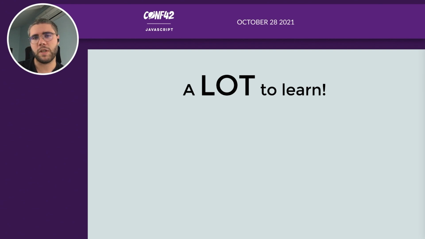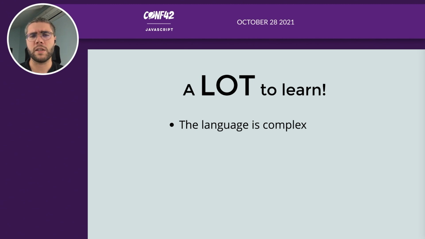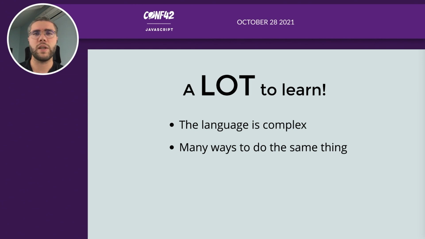So there is a lot to learn because we're not using JavaScript the same way that it was conceived. So we've added a lot of features to the language and the language has become quite complex. There are a lot of ways to do the same thing. For example, if you try to use asynchronous operation, you can have callbacks, you can have promise, you can have generators, you can have async await functions. There are a lot of things to learn, a lot of ways to do things, and once you've learned them, you need to learn when to use one over another. So a lot of things to learn.